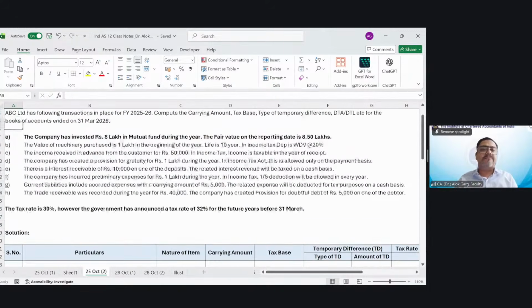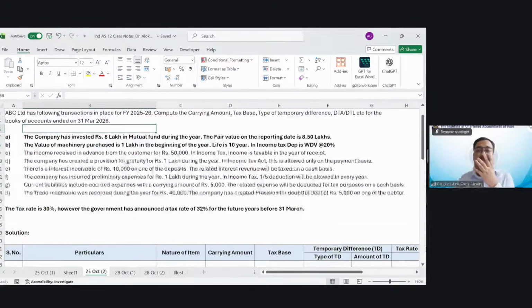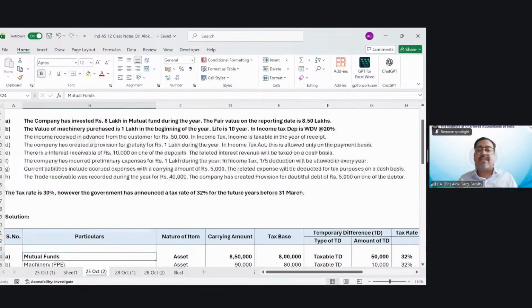Second, the value of the machinery purchased is 1 lakh in the beginning of the year. Life is 10 years. In income tax, depreciation is WDV 20%. So at the end of the first year, what is my carrying amount? My carrying amount is 1 lakh minus 10,000, 90,000. What is my tax base of this machinery? My tax base of the machinery is 1 lakh minus 20,000, 80,000.